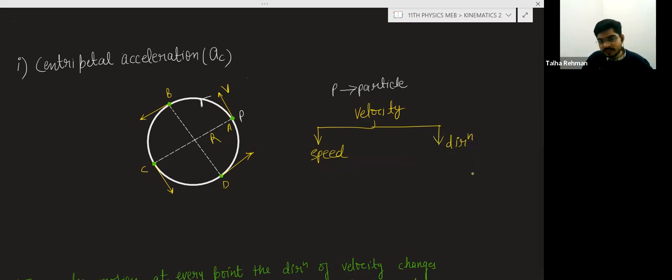But here what is changing? Direction is changing. So direction of the velocity is changing means you can say that indirectly the velocity is changing, and change in velocity will produce the acceleration, and that acceleration is known as the centripetal acceleration.